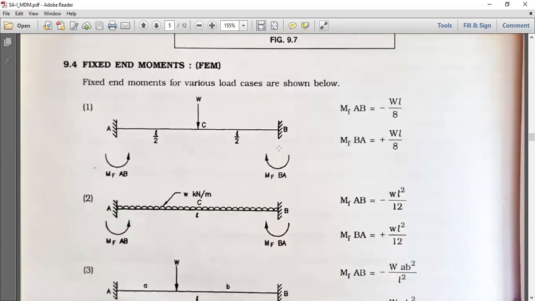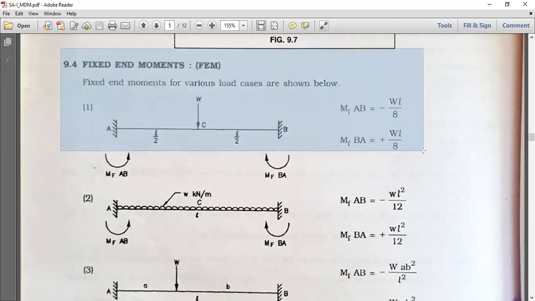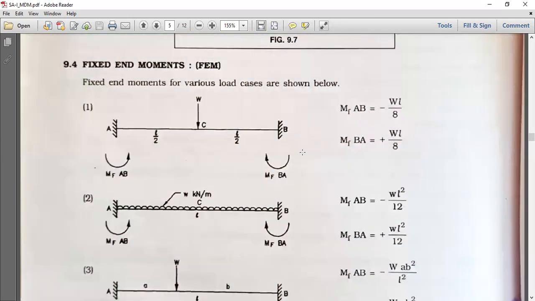Now here we can discuss some fixed end moment equations which are very important, and without them we cannot move a single step ahead in an exam. So the fixed end moments are very necessary and very important, not only for SA1 but also for structure analysis and design, whole life. Fixed end moments for various load cases are shown below.